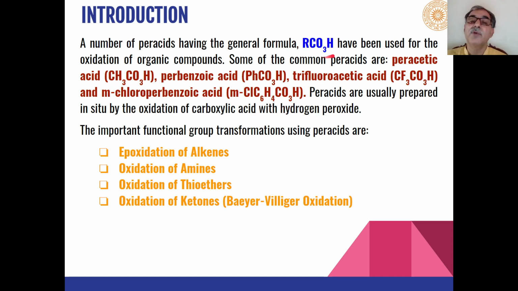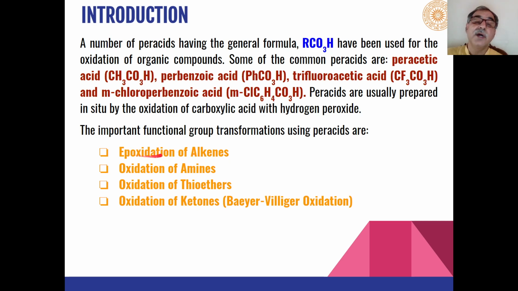And the general formula for any peracid is RCO3H. Other commonly used peracids are peracetic acid, perbenzoic acid, and per-trifluoroacetic acid, and as I have told you, the most common is metachloroperbenzoic acid. And these are the different functional groups which can be oxidized using these peracids.